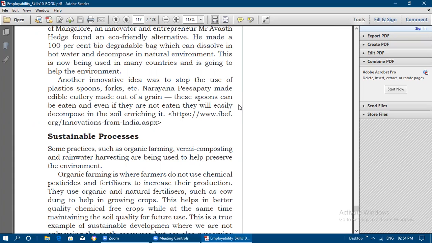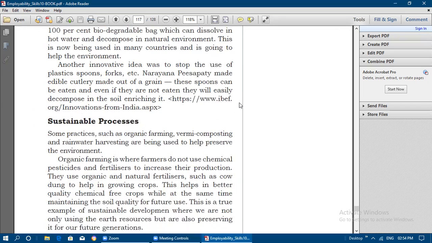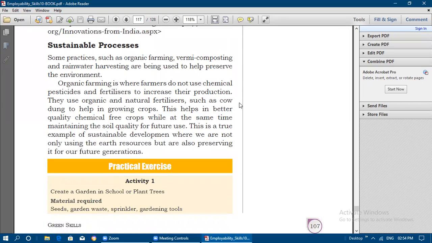These spoons can be eaten, and if they are not eaten, they will easily decompose in the soil, enriching it. It will enrich the soil content also, if it is thrown into the soil, it can be easily decomposed.